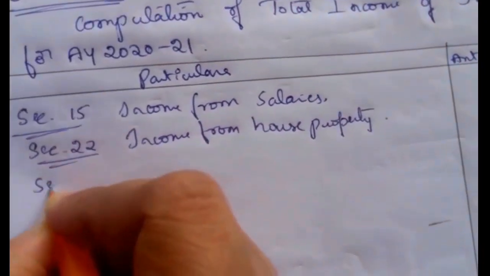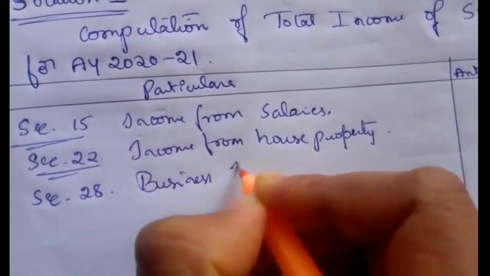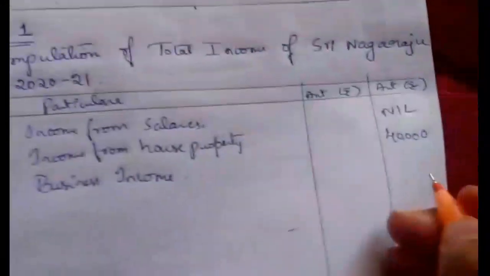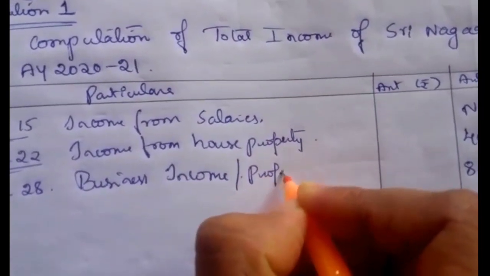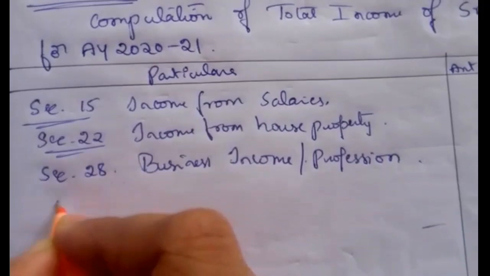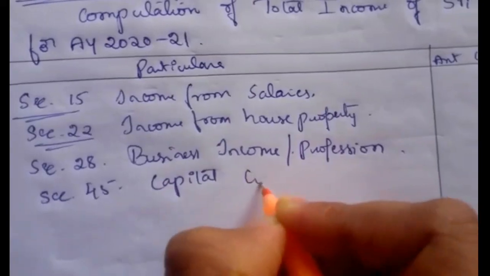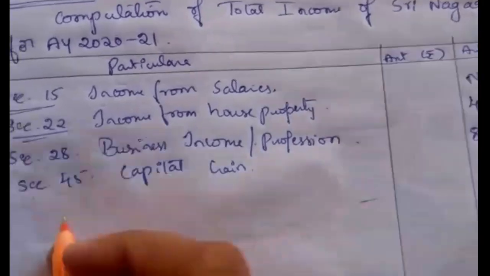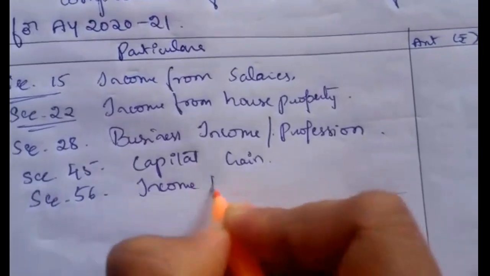Then third, section 28 relates to business income or professional income. He is self-employed, so he owns a business or profession. The profit he receives is 80,000, that is the income from business or profession. Next one, section 45, capital gain, whether he is having short term capital gain or long term capital gain. In this problem no capital gain is given. Next, section 56, income from other sources.